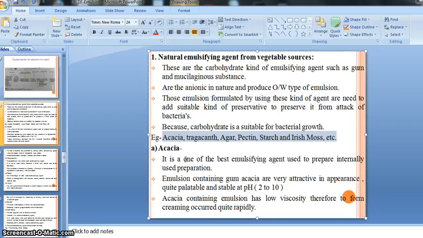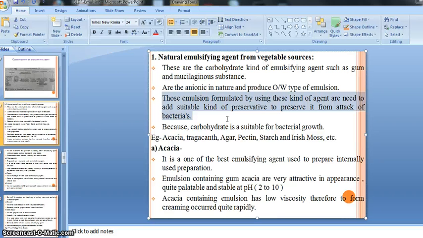Due to this, there is one very important recommendation: whenever we use a natural emulsifying agent obtained from vegetable sources, we need to add a suitable kind of preservative, because it contains carbohydrate, and carbohydrates are very susceptible to bacteria. Bacteria can easily grow in carbohydrate, because carbohydrate acts as a suitable medium for the growth of bacteria, right?